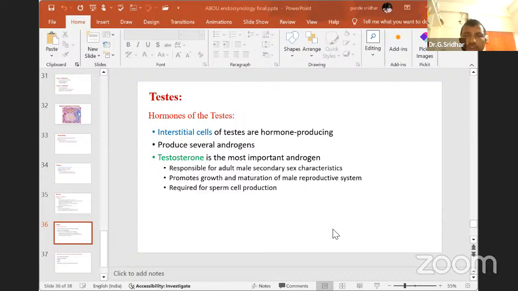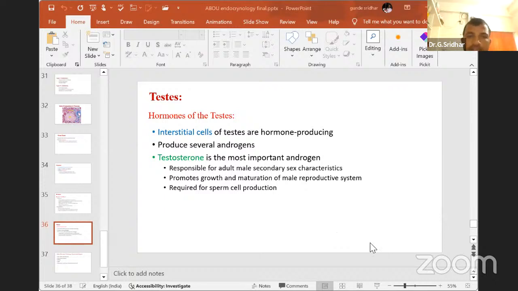These seminiferous tubules develop the spermatozoa. But to develop spermatozoa from the seminiferous tubules, you need testosterone, which is released from the interstitial cells of the testis.